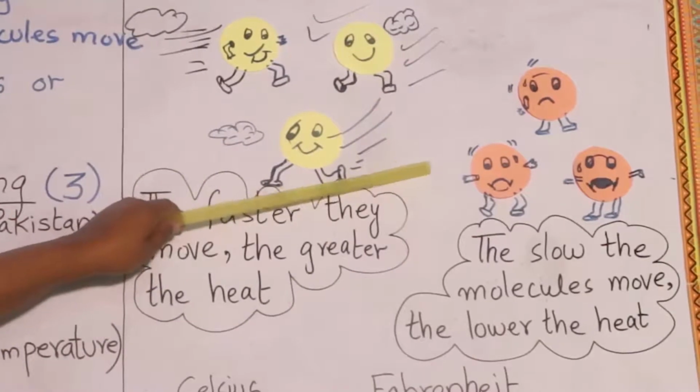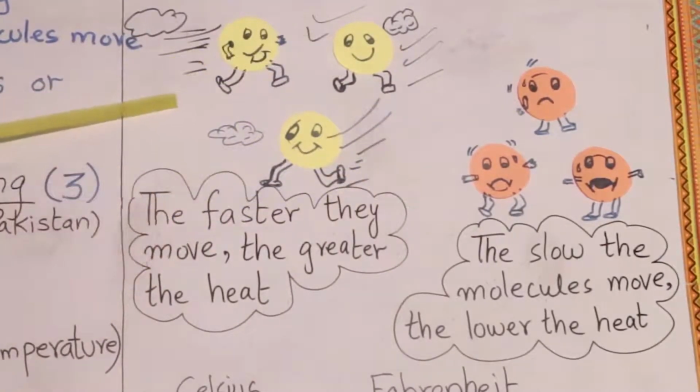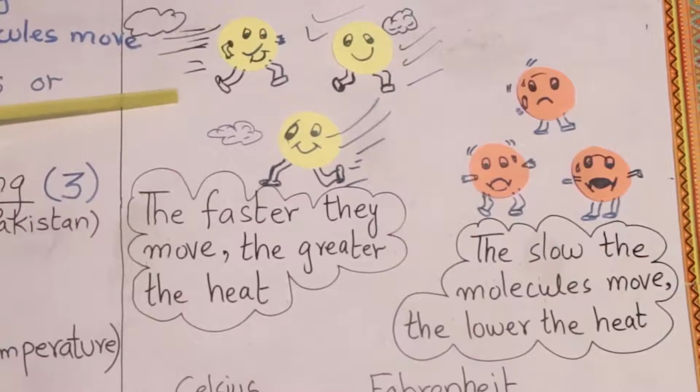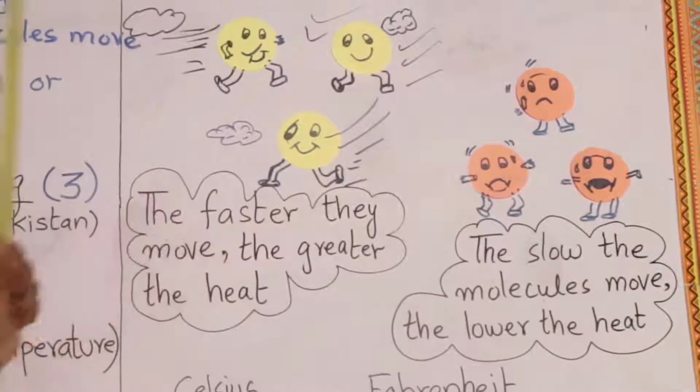When we move slowly, we feel cold. When we work out quickly, we feel warmer. So, heat is produced when molecules move quickly, and we feel cold when molecules are slow in movement.